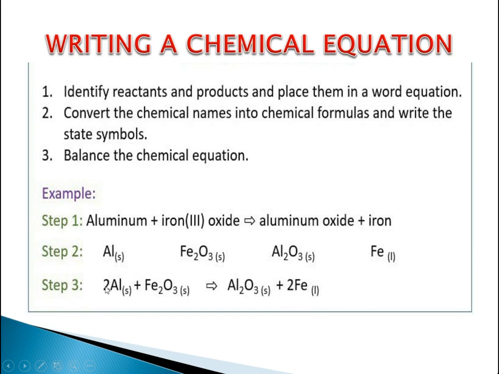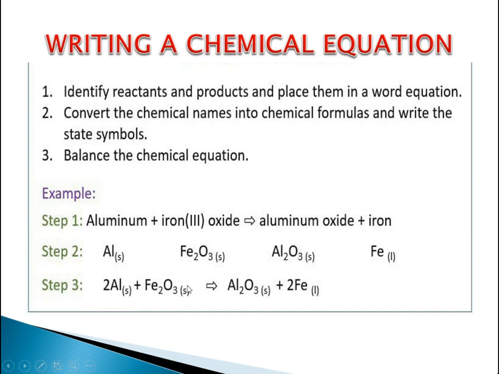Now we can balance it by Al, which is 2. We can see that there are 2 aluminium atoms in this product form, so we need to put 2 as a coefficient in the reactant form as well. So 2 aluminium is in the form of solids. Now Fe2, we can see 2 iron atoms, so we need to make 2 the coefficient in the product form as well.